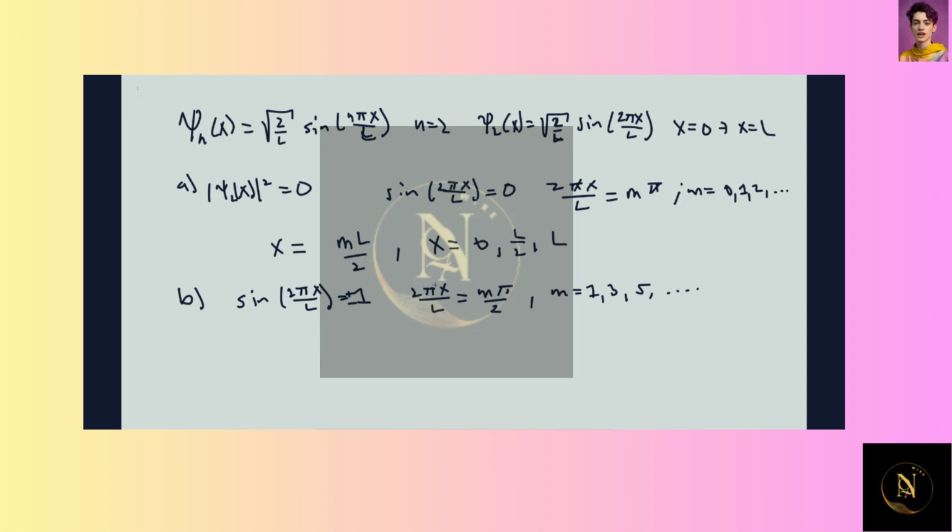Again, the pi's cancel. So x is equal to mL over 4, where m is equal to 1, 3, 5. Otherwise, x is equal to L over 4, and then 3L over 4. So again, on our interval 0 to L, these are the two values at which it's a maximum.